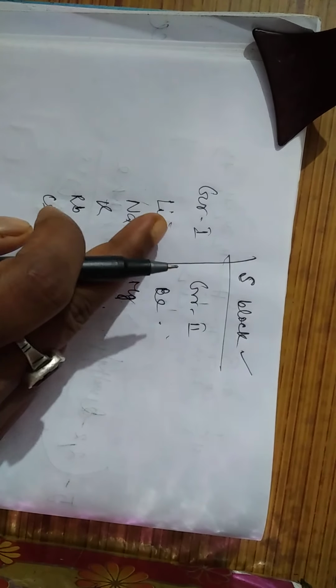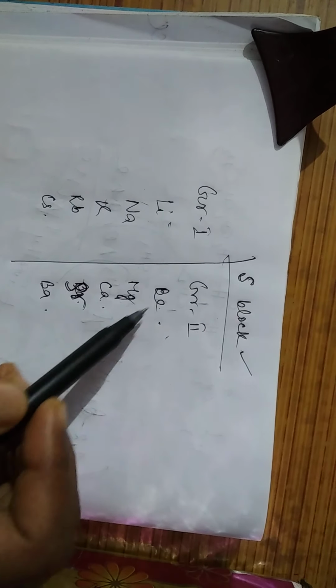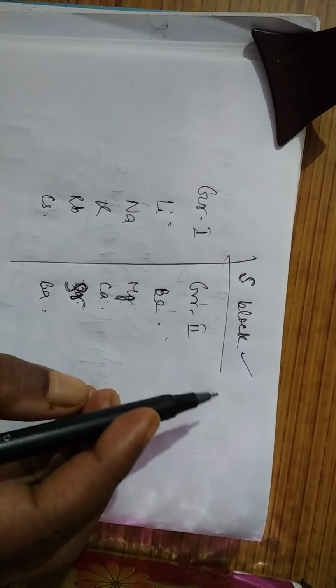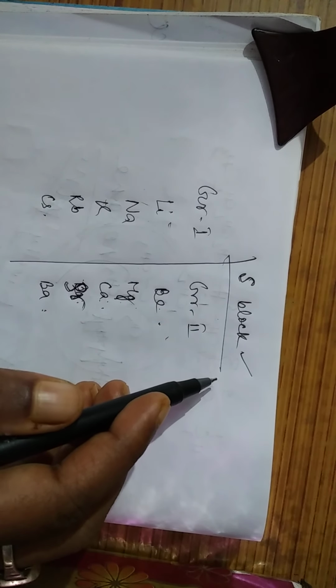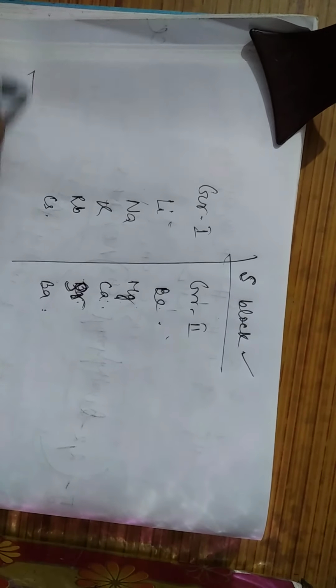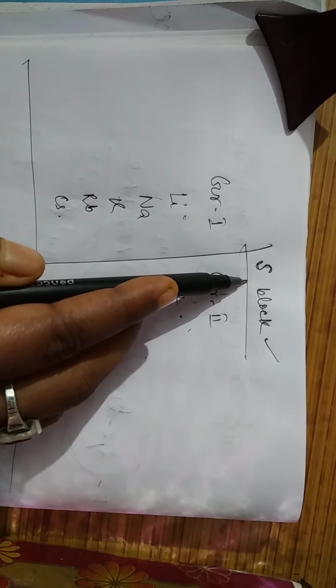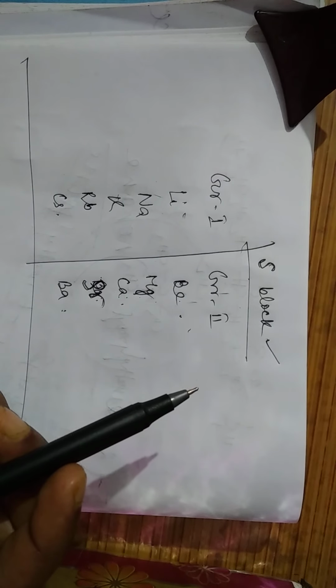Group 1 elements are what? Lithium, sodium, potassium, rubidium, cesium, and group 2 elements are beryllium, magnesium, calcium, strontium and barium. So these are all the elements which we are going to discuss in this s block elements chapter. Now, in general properties, I need to tell you one thing. First I told you why they are known as s block: because the last electron enters the s orbital.